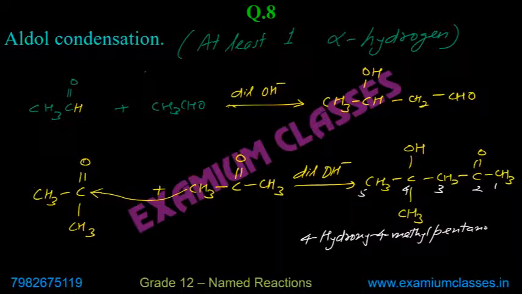Okay, rather pentan-2-one, because the carbonyl group can be here also. So that's why it is good to mention the position of the ketone. So 4 hydroxy, 4 methyl pentan-2-one. Yes, sir. Correct.